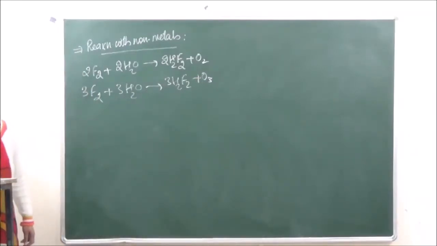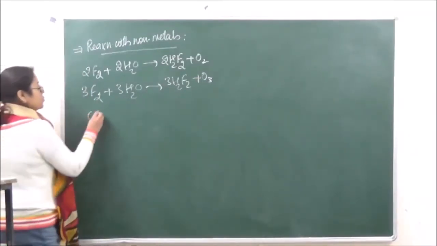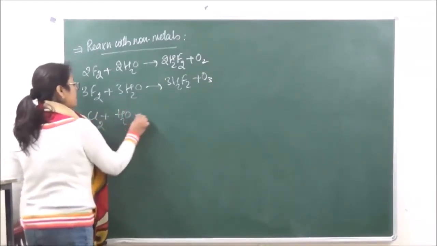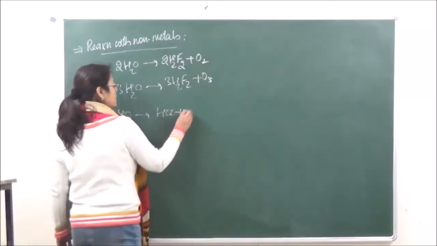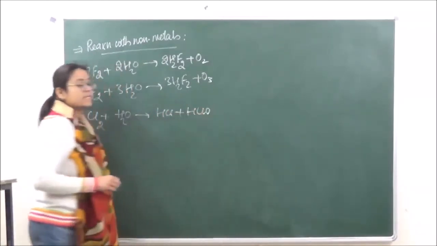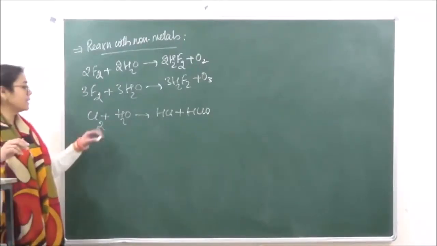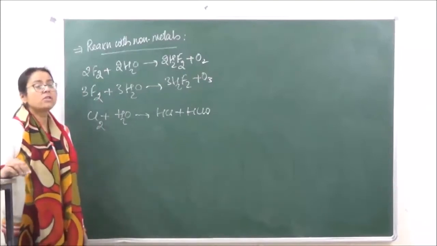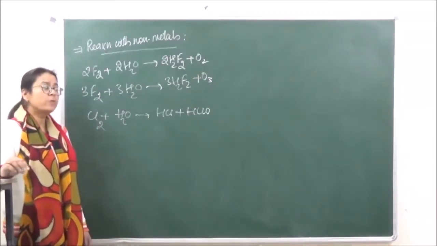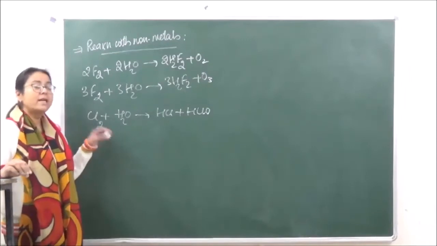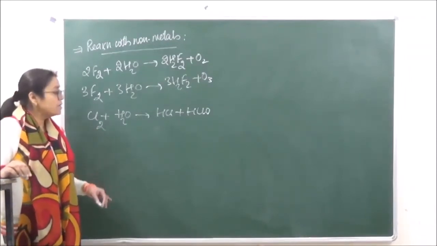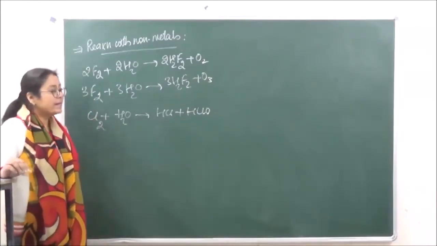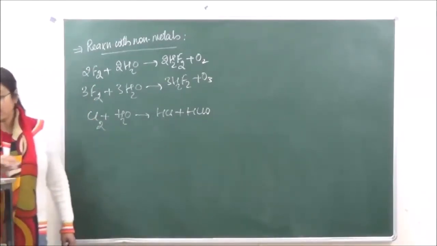When we react chlorine with water, it gives us a mixture of two acids, HCl plus HClO. Dry chlorine does not change blue litmus to red, but moist chlorine will, because it gives two different acids, HCl and HClO.